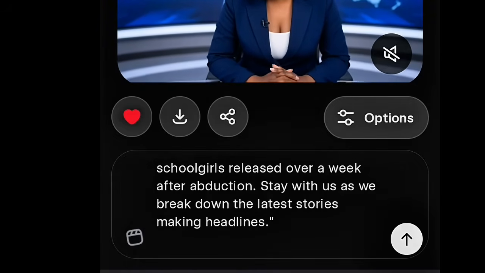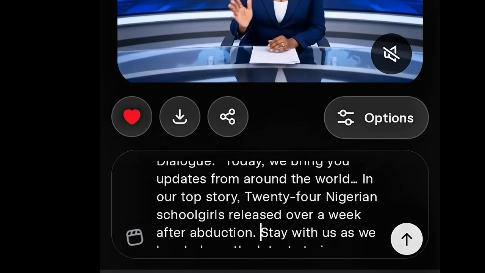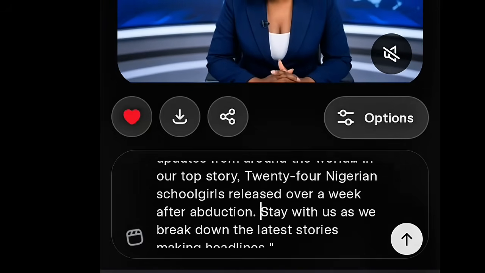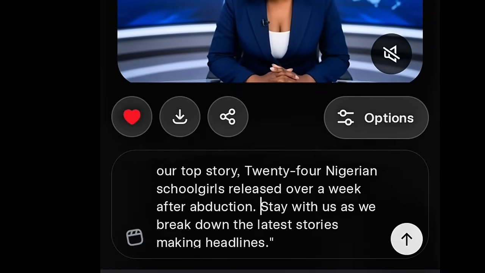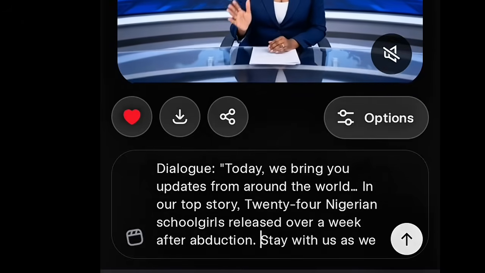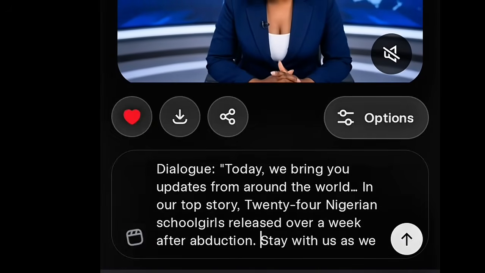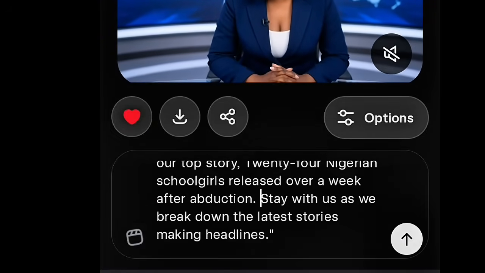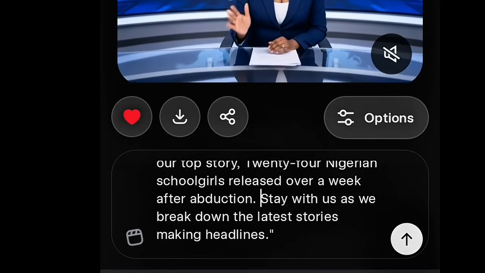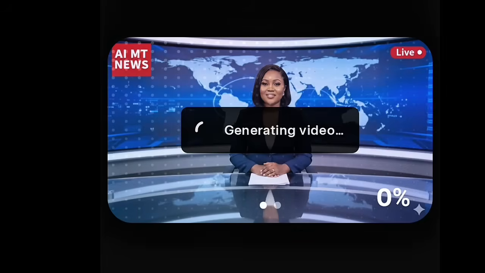So now, let's say we want her to say all of this. You can see how long this thing is. Once you generate this, your avatar will get confused. In fact, it will be talking as if something is wrong with it. Let me just send it so that you will understand better. This is for your reference purpose so that you will know how to drop in your sentences.